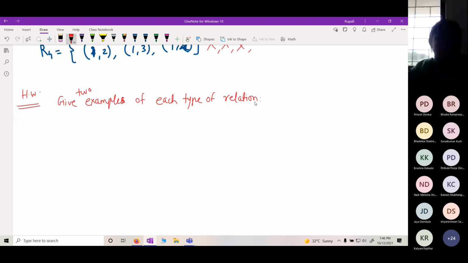Okay. We have defined all relations. So for every relation, you define 2 examples.